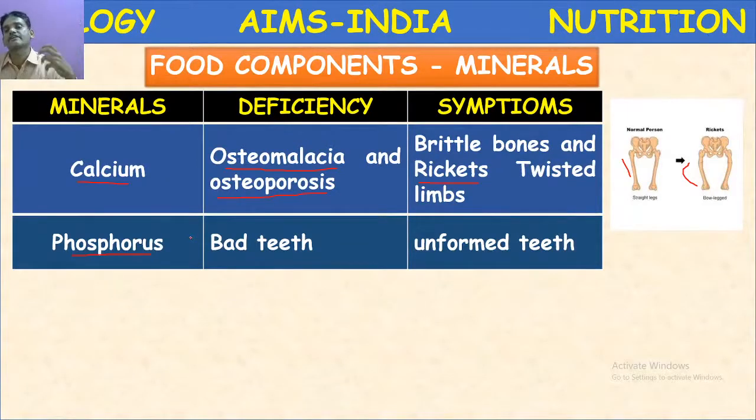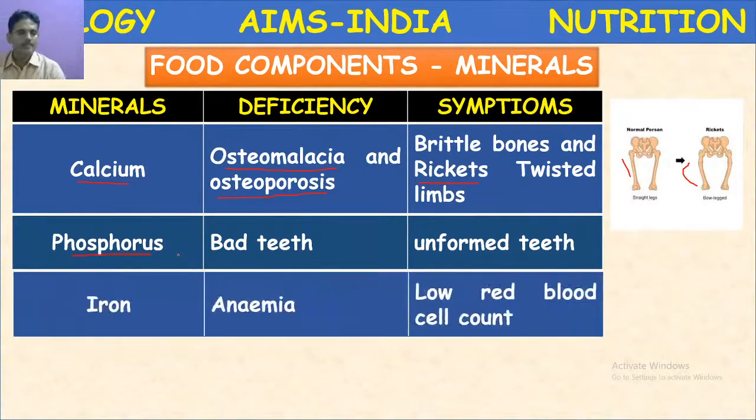Our bones and teeth are formed in the presence of calcium and phosphorus. Phosphorus, particularly in the formation of jaw bones and teeth, plays a very important role. Its deficiency leads to bad teeth or weak teeth, and the symptoms are unformed teeth. The teeth size may not be normal, or sometimes teeth formation may also be delayed due to the non-availability of phosphorus.